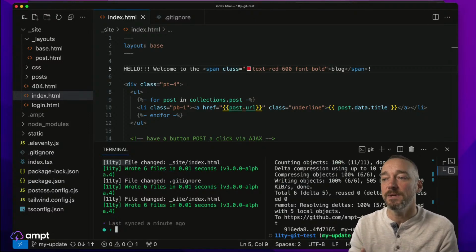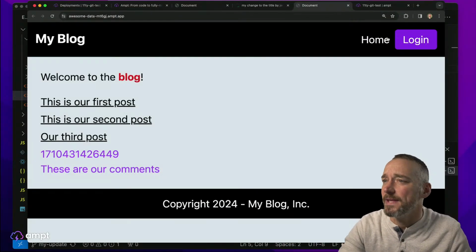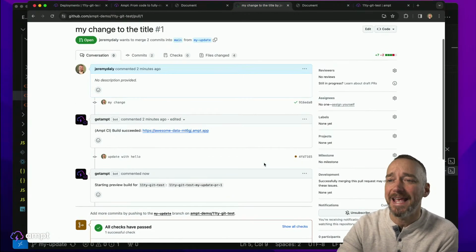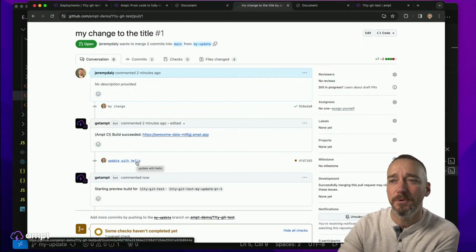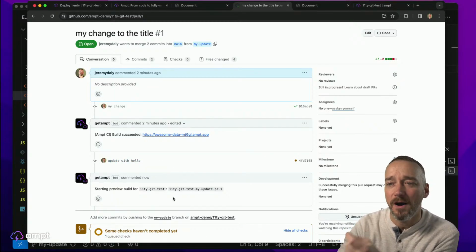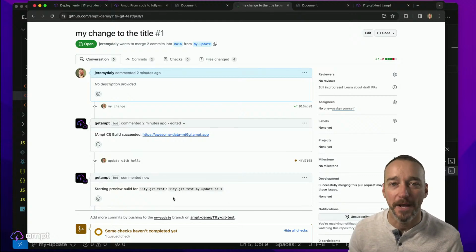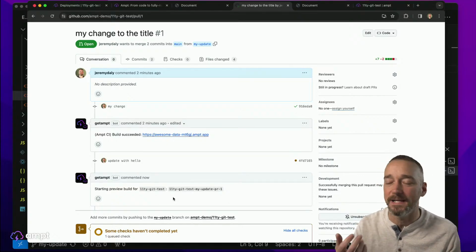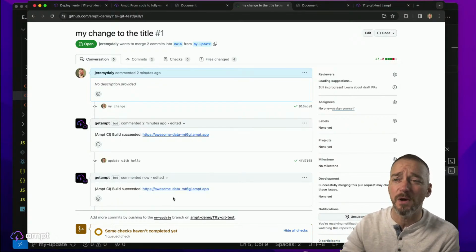And then what this is doing is updating, obviously, I think we all know how Git works. So this is updating behind the scenes, and it has added a new commit to my pull request, and so it automatically starts rebuilding this preview environment for me. Super helpful, right? So now I don't have to go and create a new commit and tell it to republish. I just can start adding my changes, and this will go ahead and do that.